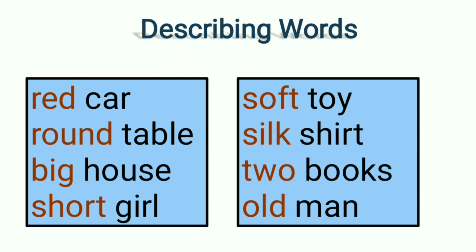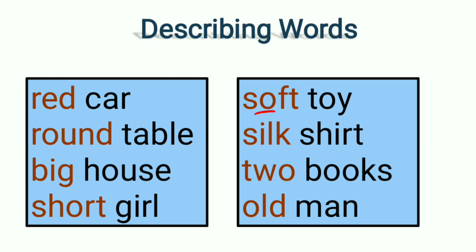Red car. So red is the describing word. Round table. How is the table? Round. So round is the describing word. Big house. So big is the describing word. Short girl. So short is the describing word. Soft toy. In this, soft is the describing word.